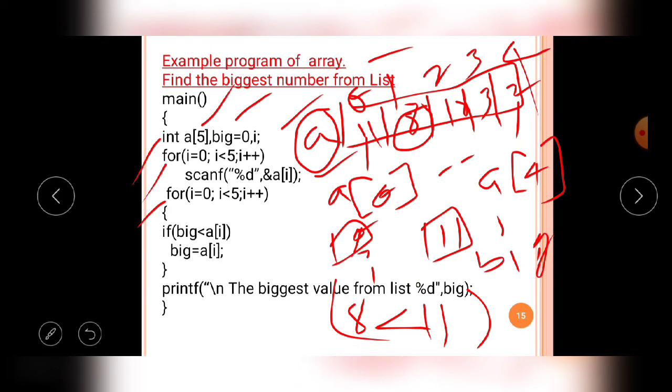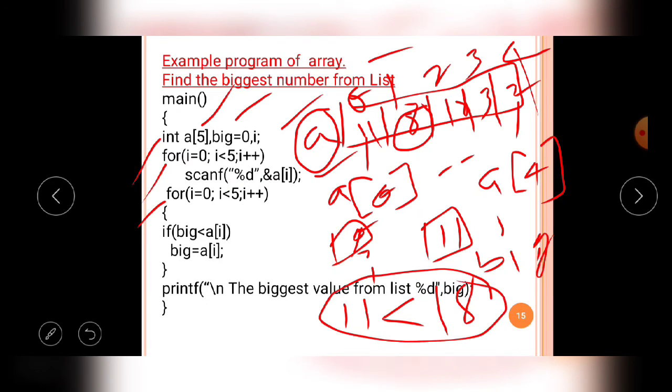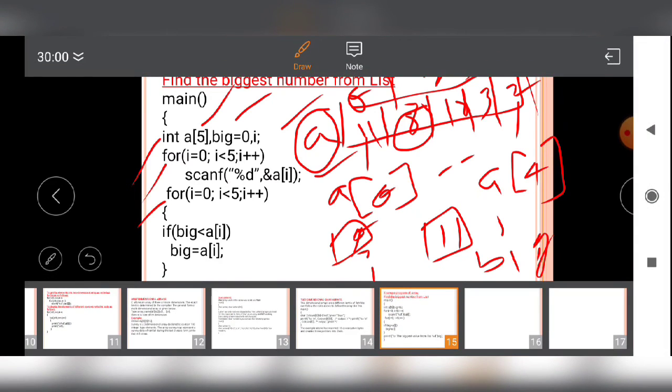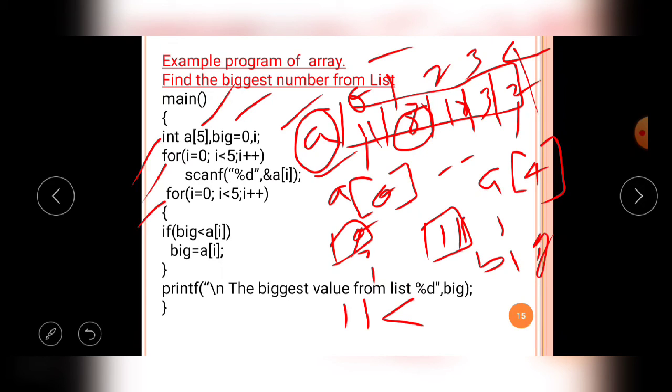So in this situation the condition is verified like this: big value is 11, and 11 is less than 18. What will happen now? The condition is true. Now a of 2 value is 18, and 18 is stored in the big variable. Now the big variable value is changed to 18.